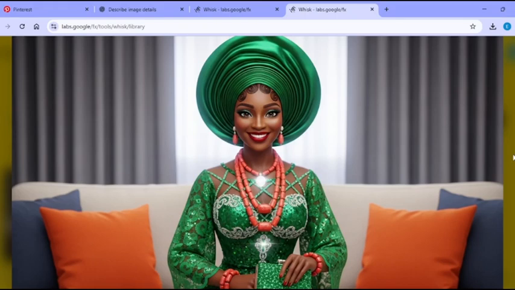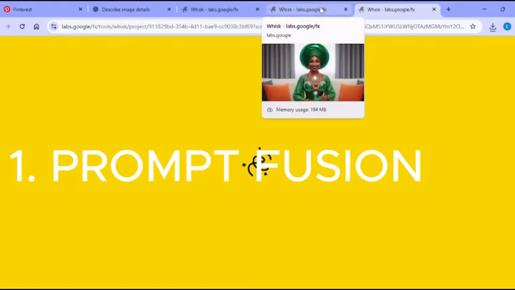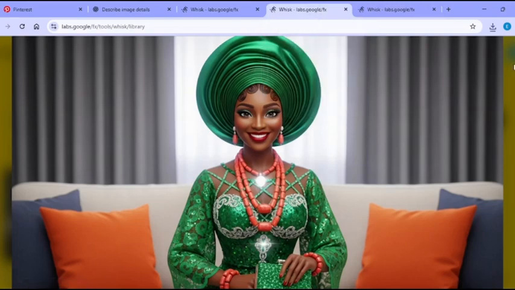Now that we have downloaded it into our local device, we want to go a step further. We want to change the scene for this image, and still maintain the consistency of the image. We can achieve this in two methods. One, we can achieve it by prompt fusion. What do I mean by that? I'll explain. It's just when you combine a primary prompt with a secondary prompt.